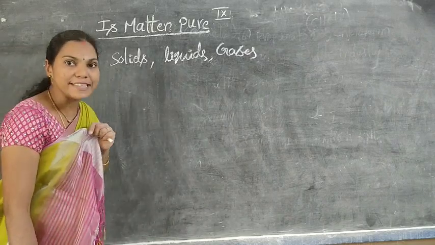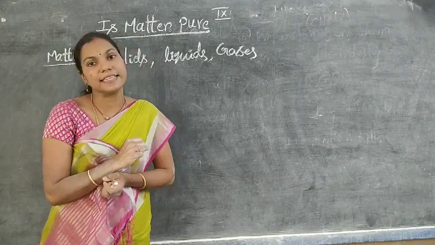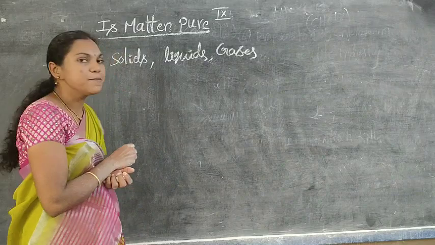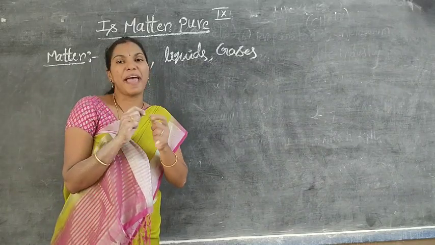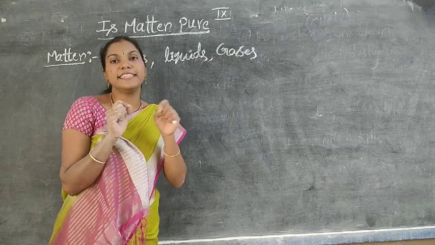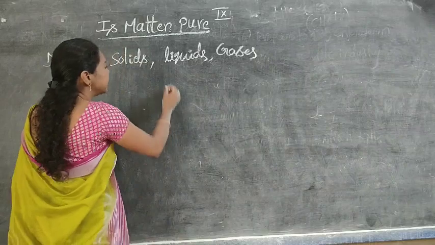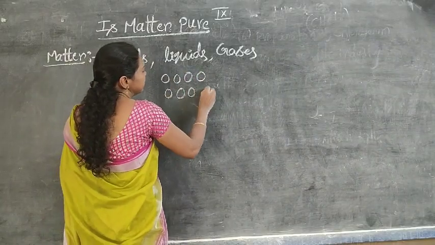The hard substances whose particles are closely packed are solids. What are liquids? The particles in liquids are somewhat loosely packed, meaning the particles in liquids have certain distances between them. These are liquids.